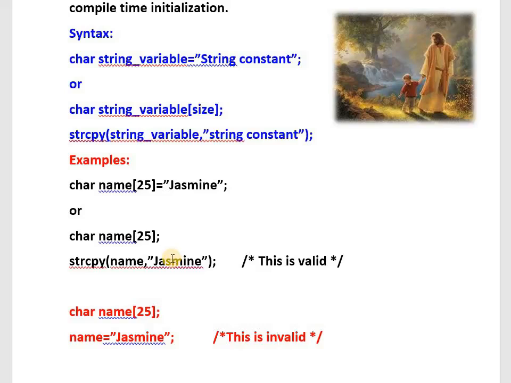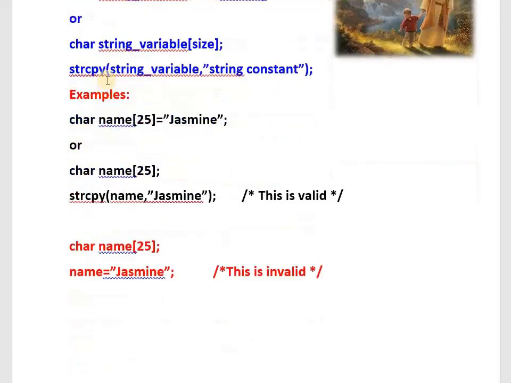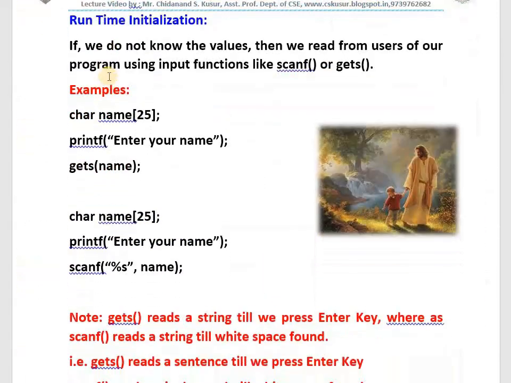I hope you have understood. Then which syntax did we follow? Char is a must, string variable is a must, then size is a must, afterwards in double quotes the string constant. Or if you are defining string variables separately, then you have to use the string copy function: in which variable you want to copy, which one you want to copy. This is the syntax. If we know the values, then we go for compile time. Next one is run time. Run time means we do not know the values.